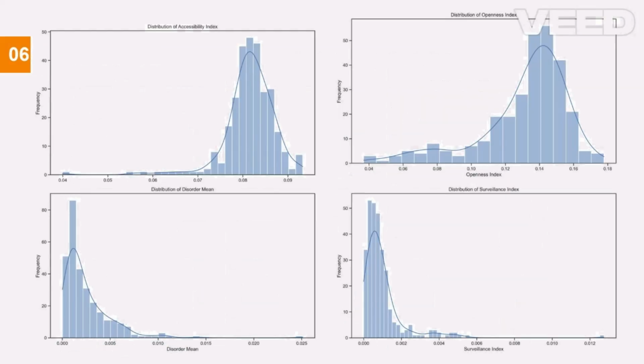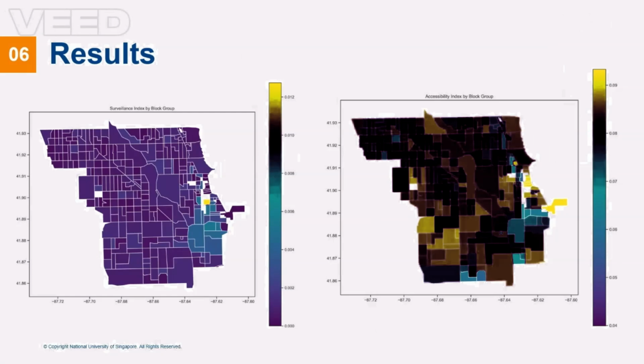Our analysis of Street View features also shows interesting distributions. The accessibility index is normally distributed with most areas having moderate accessibility. The openness index shows a bimodal distribution with some areas having very high openness. Disorder and surveillance indices are both right-skewed, with most areas having low values but a few areas having very high values. Looking at the spatial distribution of these features, the surveillance index is very low throughout most of the city, with only a few areas showing higher values, primarily in the downtown and near north areas. The accessibility index is generally high across the city, with variations that appear to correlate with the urban development patterns.